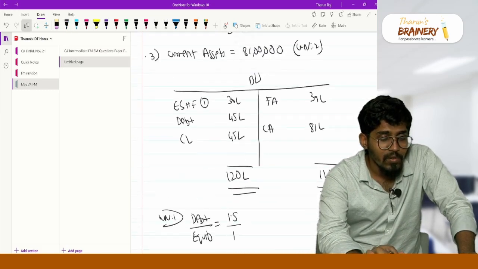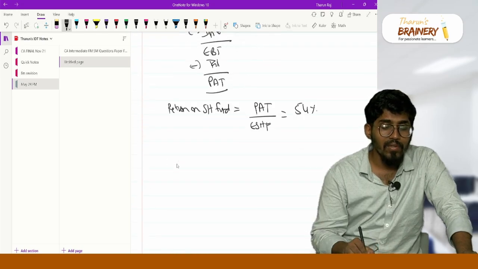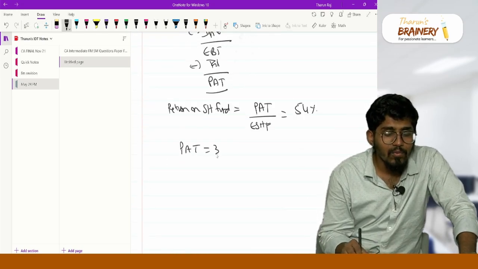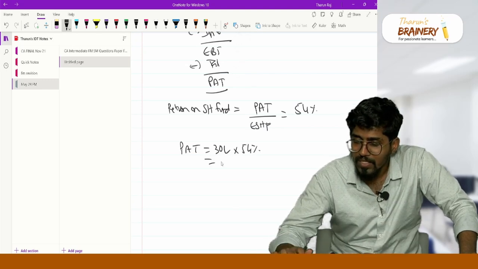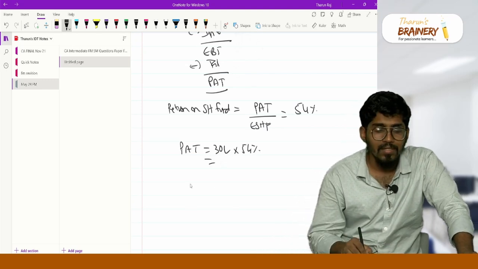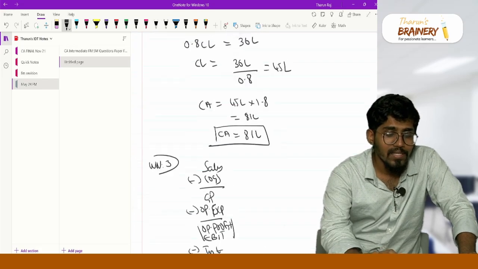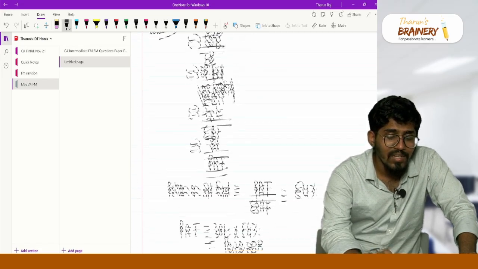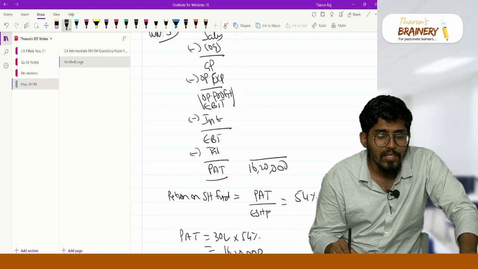It is 30 lakhs. So PAT is equal to 30 lakh into 54 percentage, which is 16 lakh 20,000. So my PAT is actually 16 lakh 20,000.